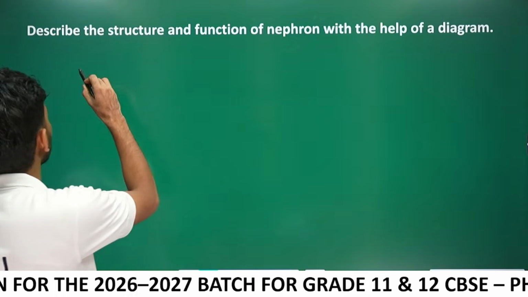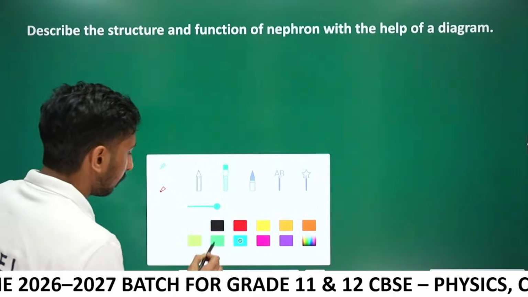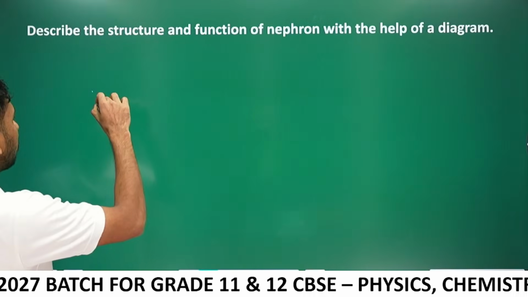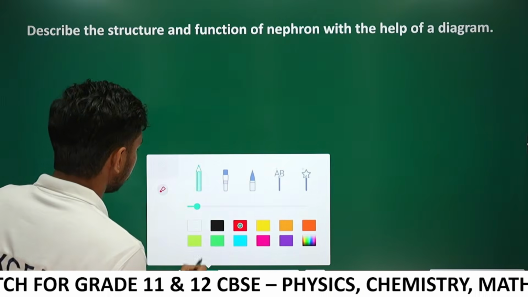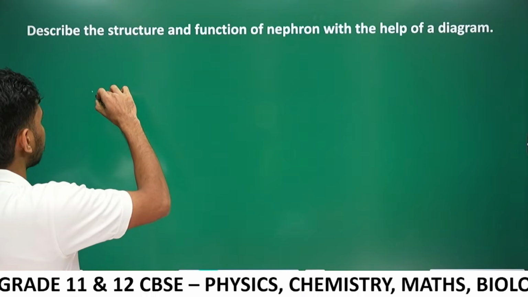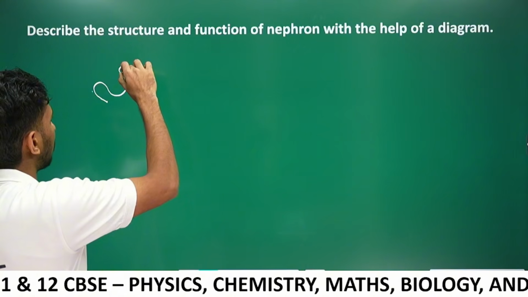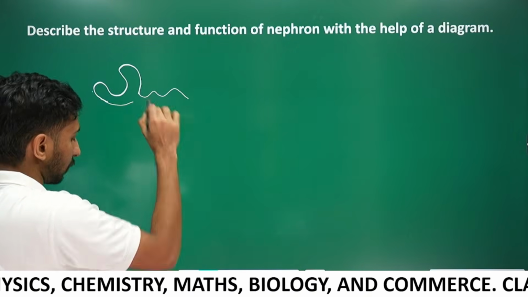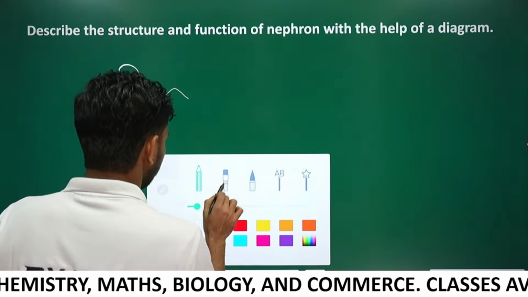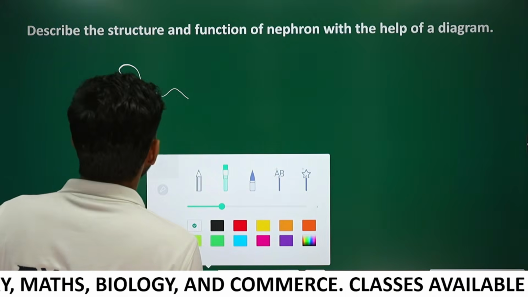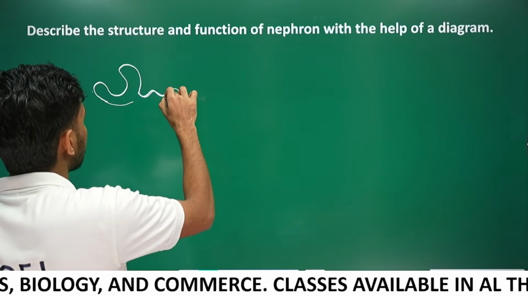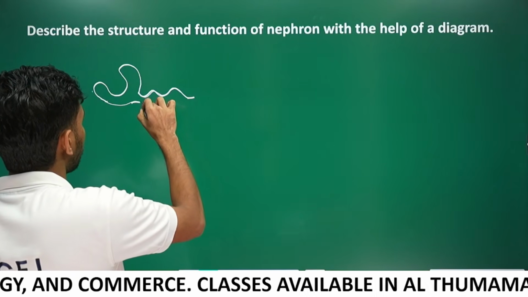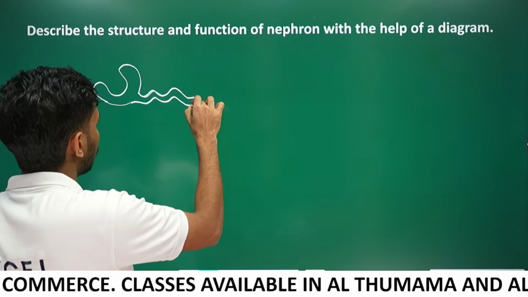There is a cup-like structure called Bowman's capsule. The continuation of Bowman's capsule is called the proximal convoluted tubule.